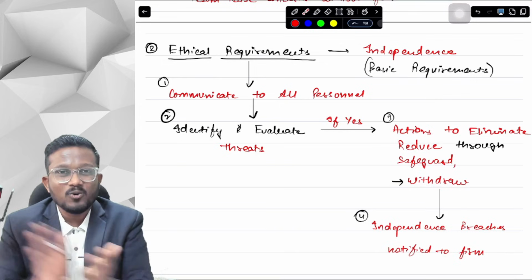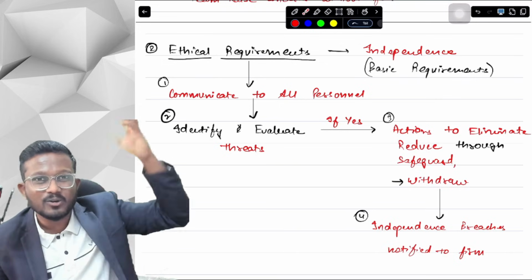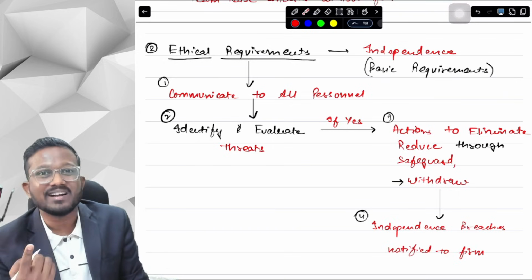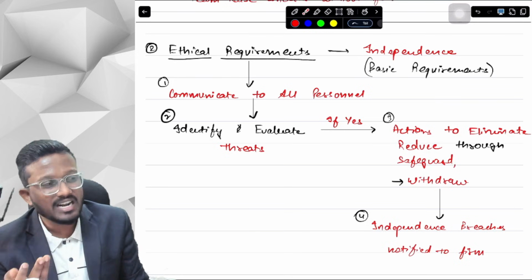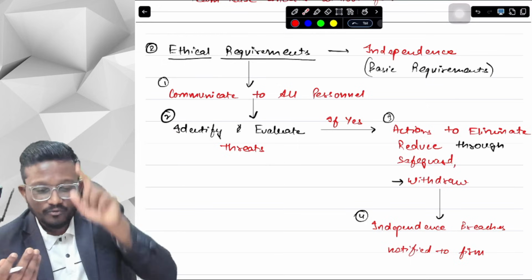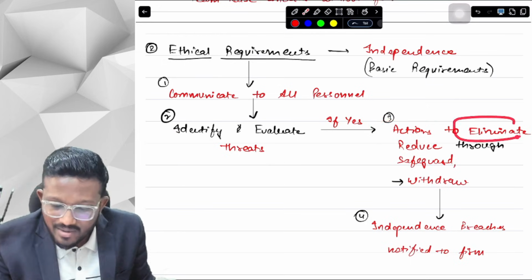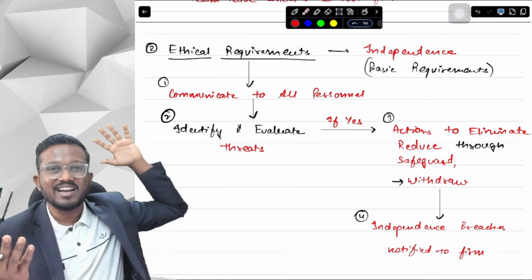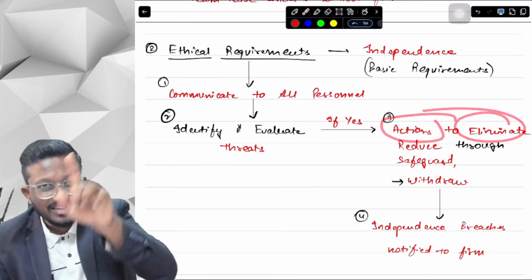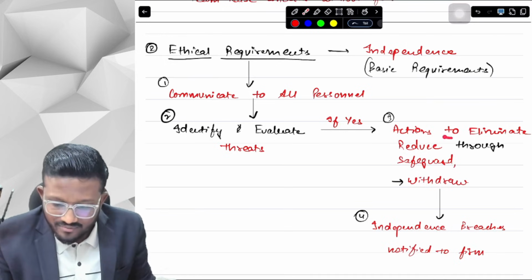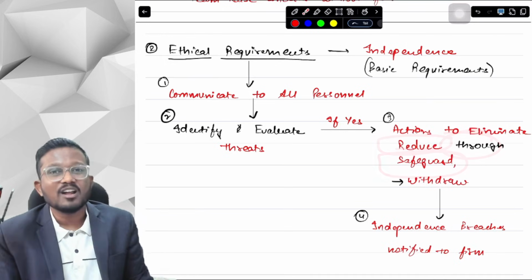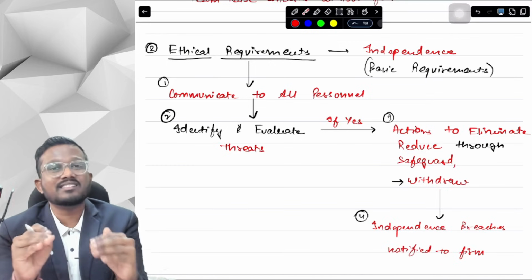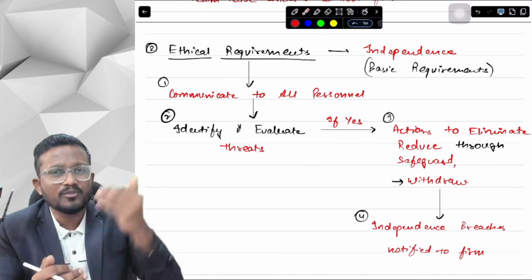Suppose my article assistant knows that the firm is going to make a profit and the shares are going to jump, and he buys the shares. Now this is a threat to our independence, because as an auditor we need to be independent, and we cannot buy shares of the client. So first of all, we will try to act to eliminate the threat. In this case, we will remove that article assistant from our team so that we are independent again. So here it says that we have to take actions to eliminate the threat, or if we are not able to eliminate the threat, then we have to reduce it by applying safeguards. Safeguards are those things through which we protect ourselves, or through which we reduce the threats to an acceptable level. Now we will discuss more about this in our professional ethics video.